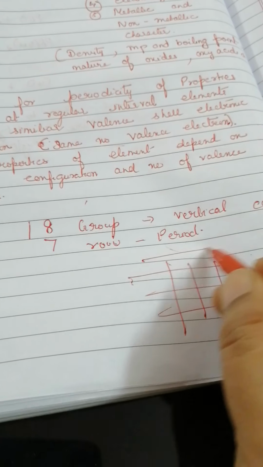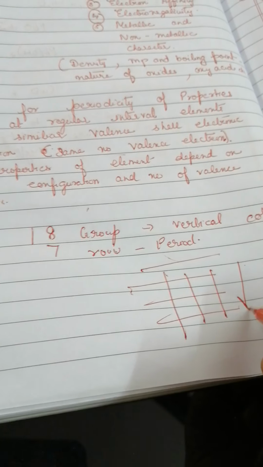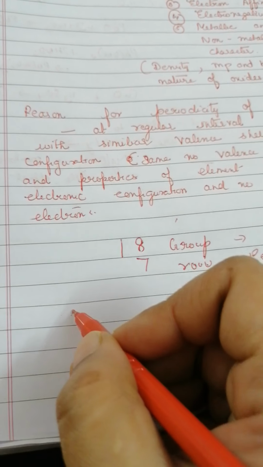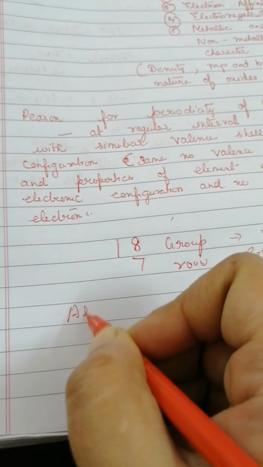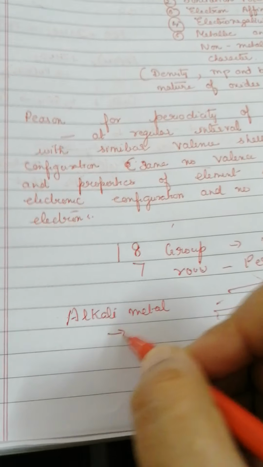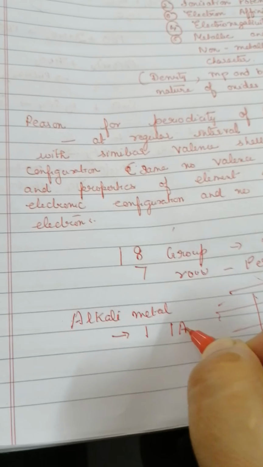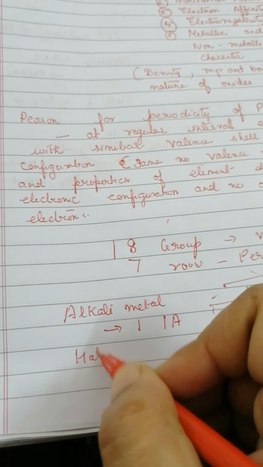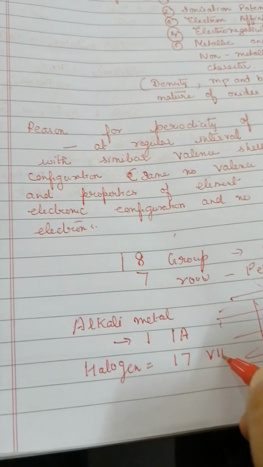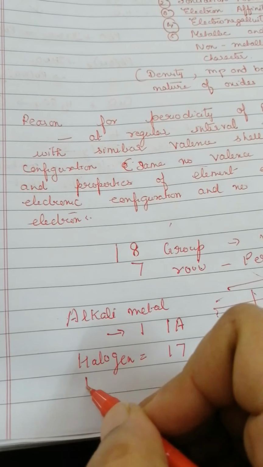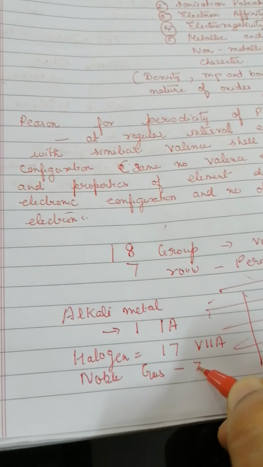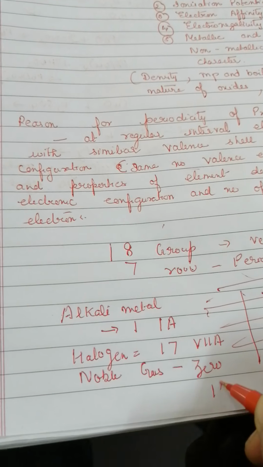We always say across a period and down a group. That is, we move from left to right in a period and we move down a group. And then some of the important groups that you discuss: alkali metals, present in group number 1 or 1A. Then the important one, halogens, present in group number 17 or 7A. Then we have the noble gases, present in group 0. It is also known as group 18.